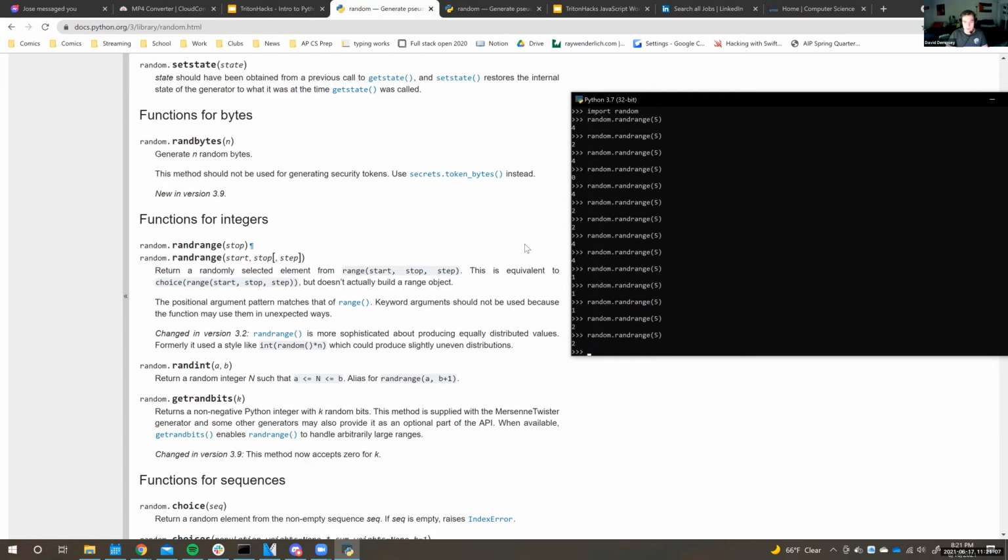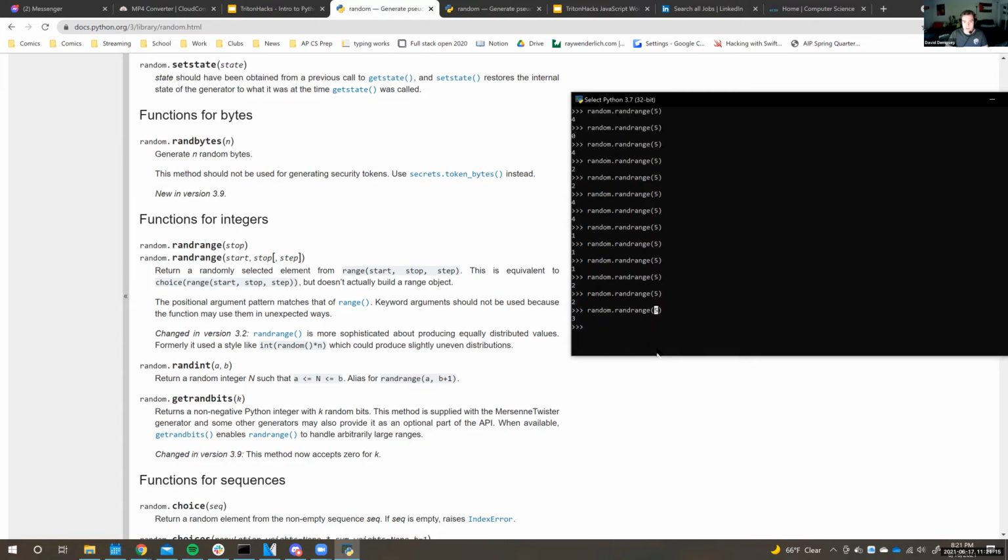And we'll just keep getting random numbers. This input is also exclusive, so what that means is that you'll never generate the number 5, but you'll generate all the numbers between 0 and 5 exclusive. So 0 through 4, essentially.